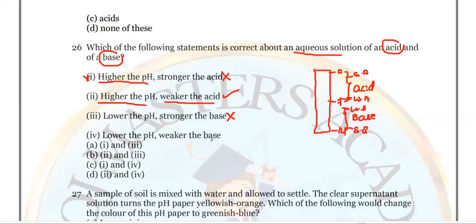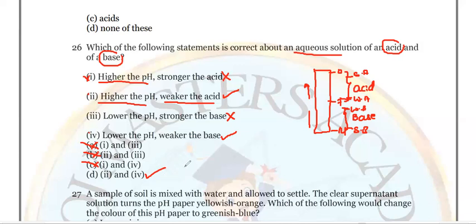Lower the pH, weak base. If the pH value decreases, the acid will increase, but the percentage of base will decrease. So it is weaker. Okay. So the lower the pH, the weaker the base. It is right. So here statements 2 and 4 are correct, 1 and 3 are wrong. Statements 1 and 3 is wrong, 2 and 3 is wrong, 1 and 4 is wrong, 2 and 4 is right. So option D is correct.